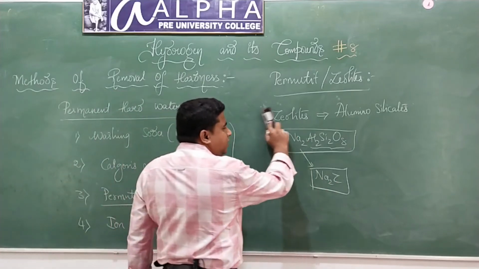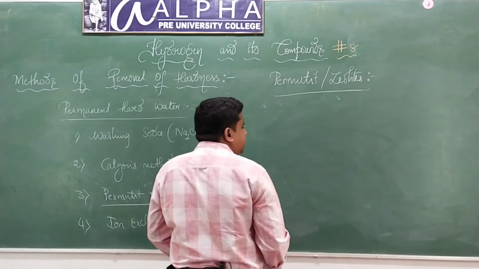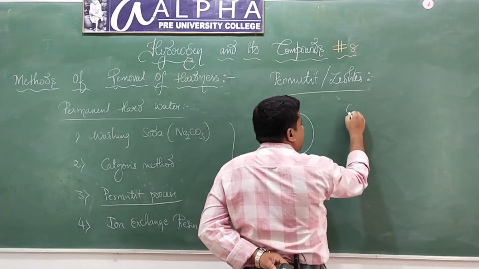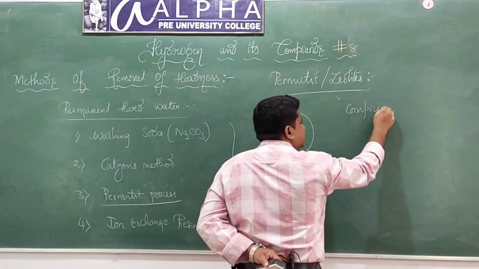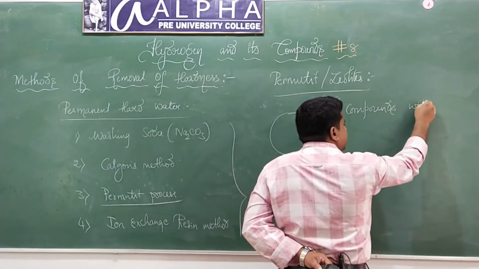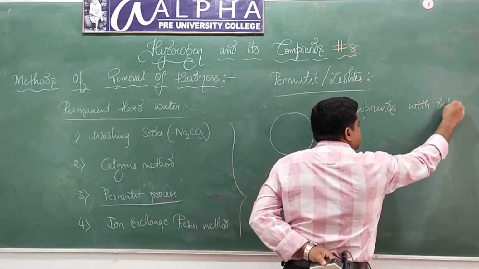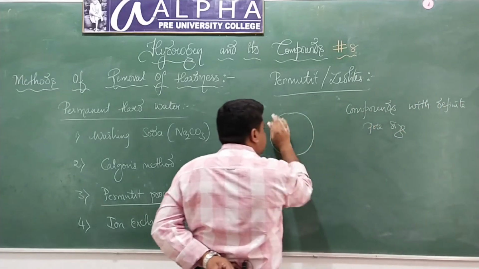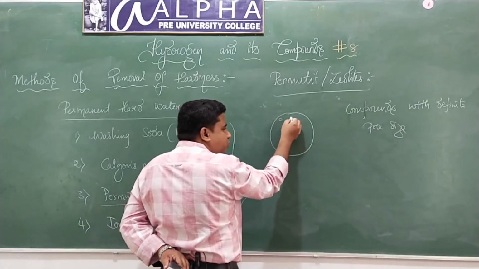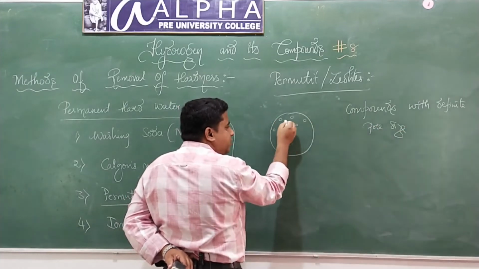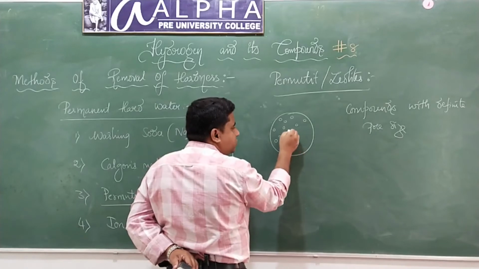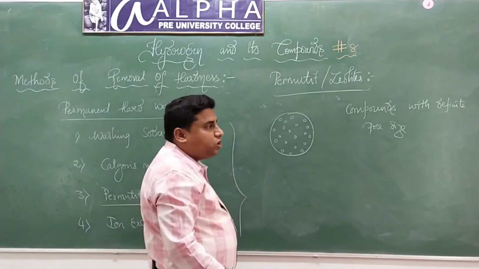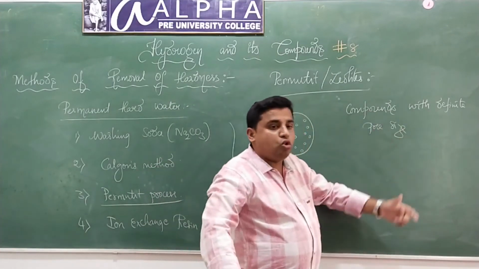Actually, what are permutates? They are compounds with definite pore size. That means if this is a permutate, on the surface of this permutate there will be pores. Understood? That is why I'm telling you, these are the compounds with definite pore size.